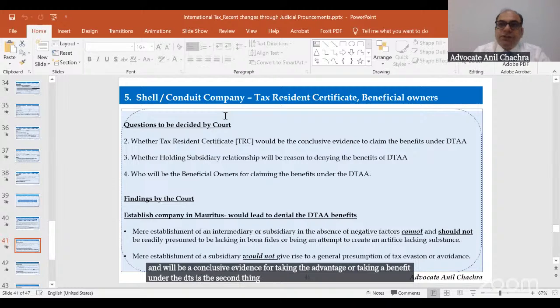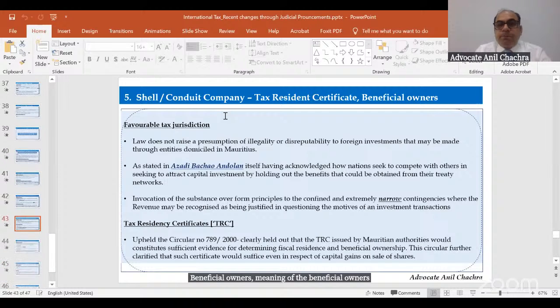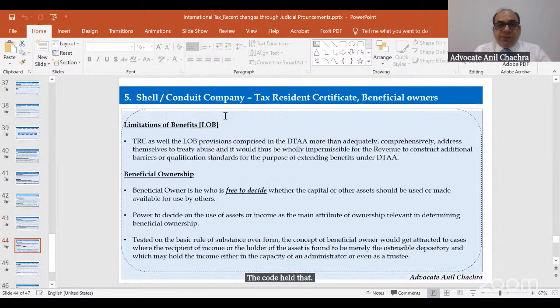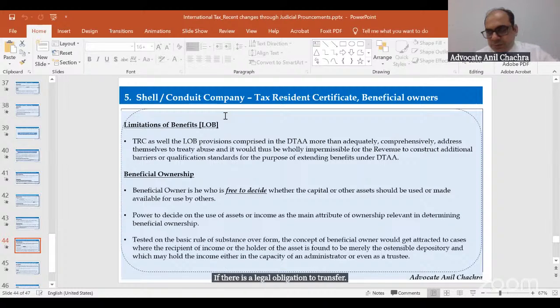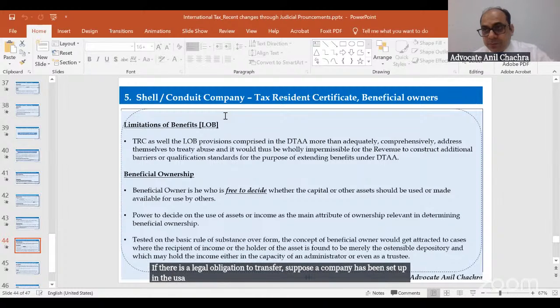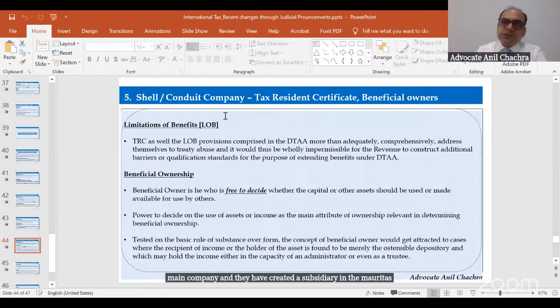The third thing the court has held concerns the meaning of beneficial owner. The court held that a beneficial owner means one who can freely decide what to do and what not to do. Suppose a main company has been set up in the USA, and they have created a subsidiary in Mauritius, and through Mauritius, some investment was made in India.